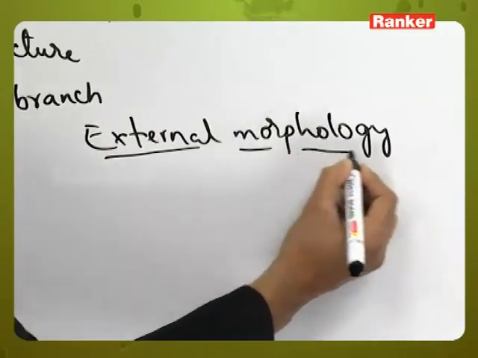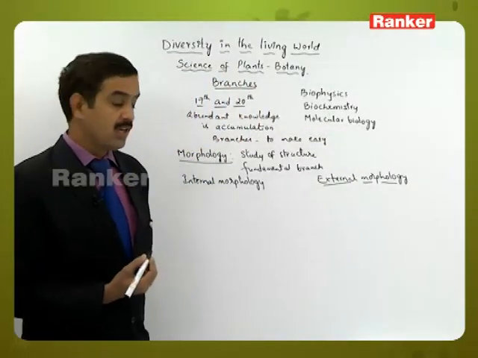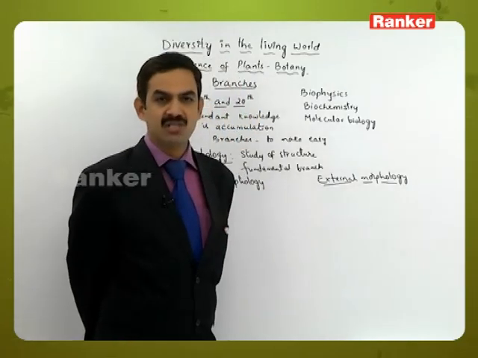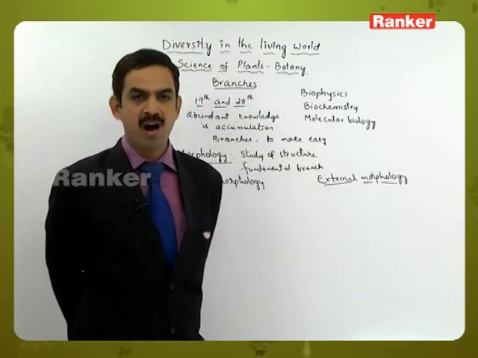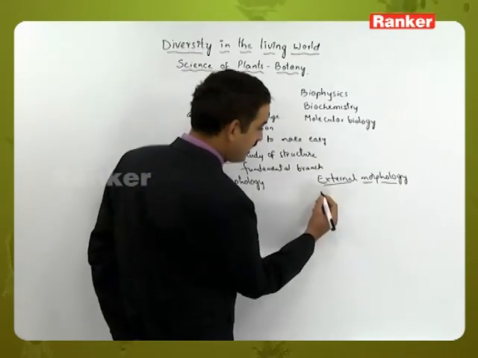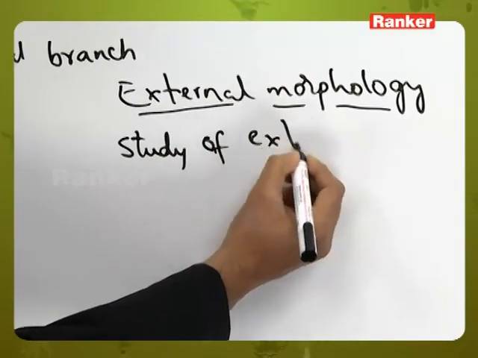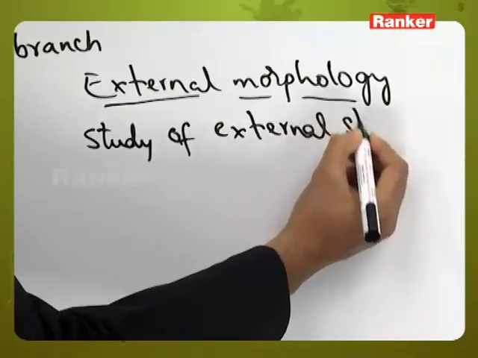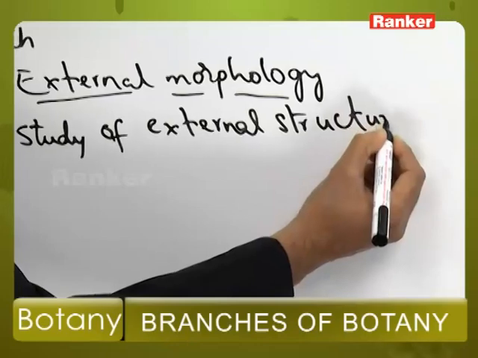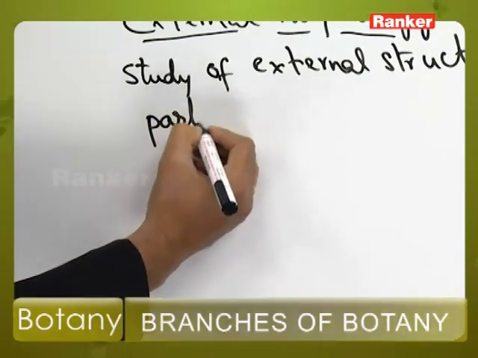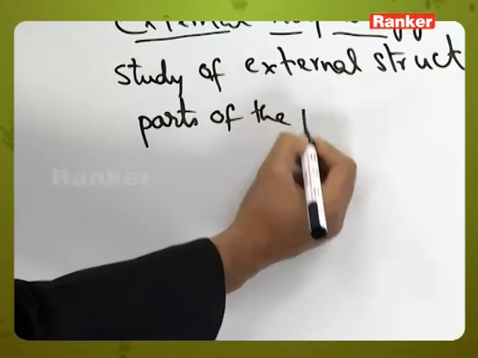First, let us start with external morphology. Here the external morphology deals with the study of the external structure of different parts of the plant body. Which parts of the plant?